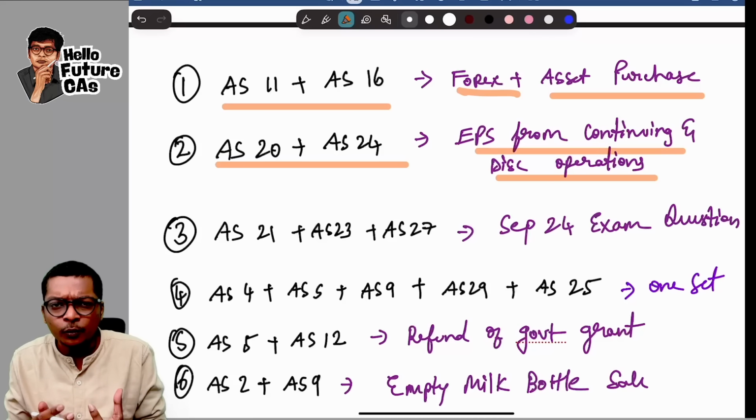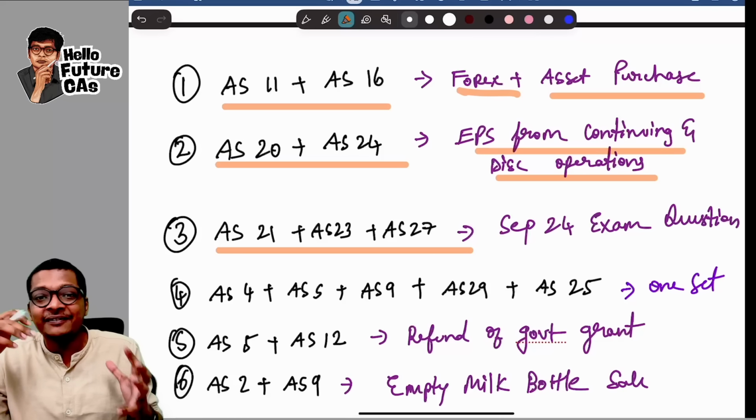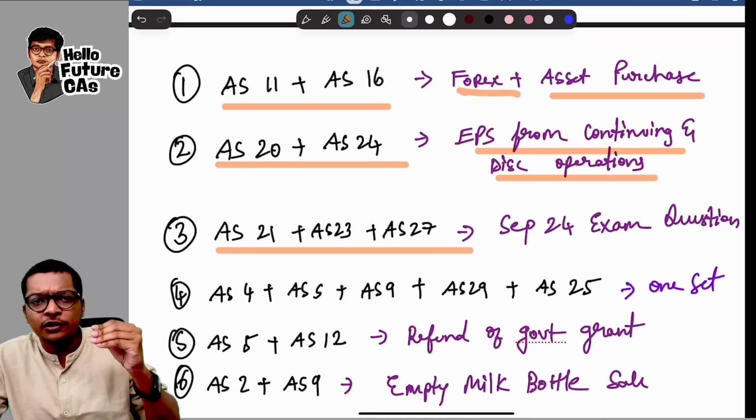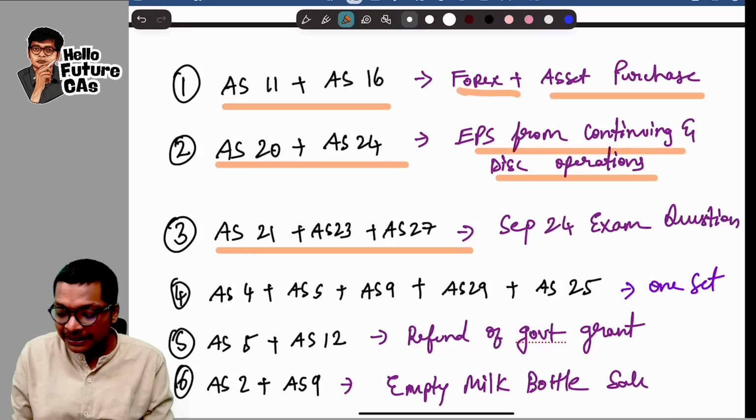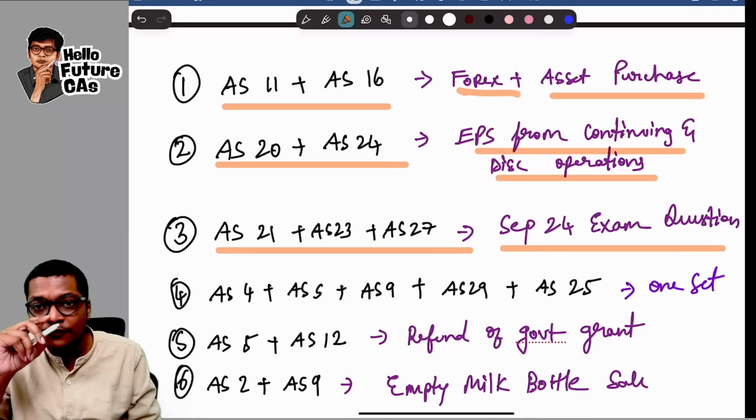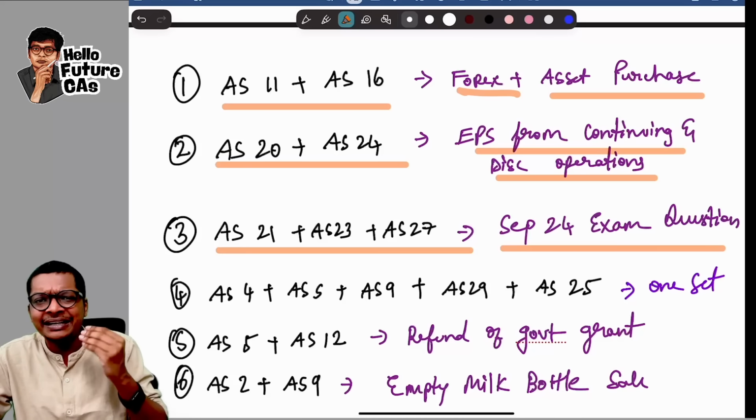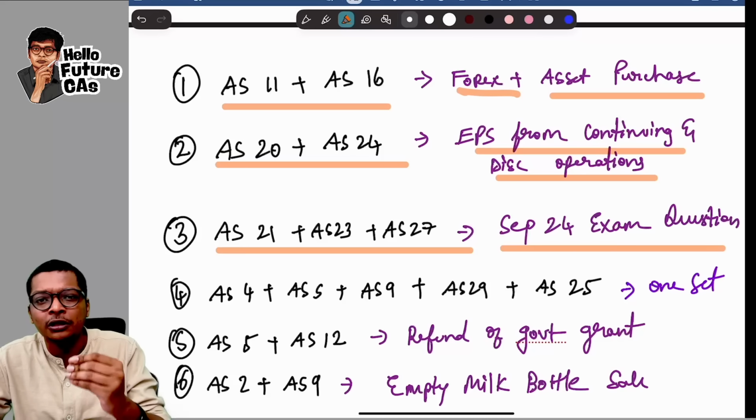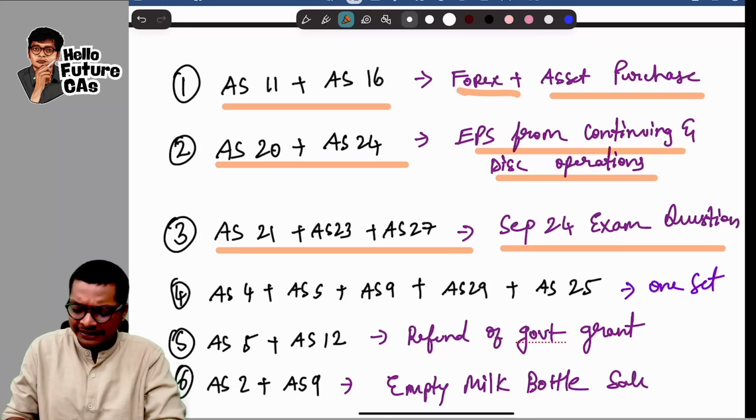The next common question which has come in the past is AS 21, 23 and 27 put together, which is consolidation of subsidiary, associate and joint venture. Typically the 14 marks September 24 exam question was like this, where all the students were shocked and 90% of them were not able to solve it, because it was the first time ICAI gave a milkshake to you guys in the exam.